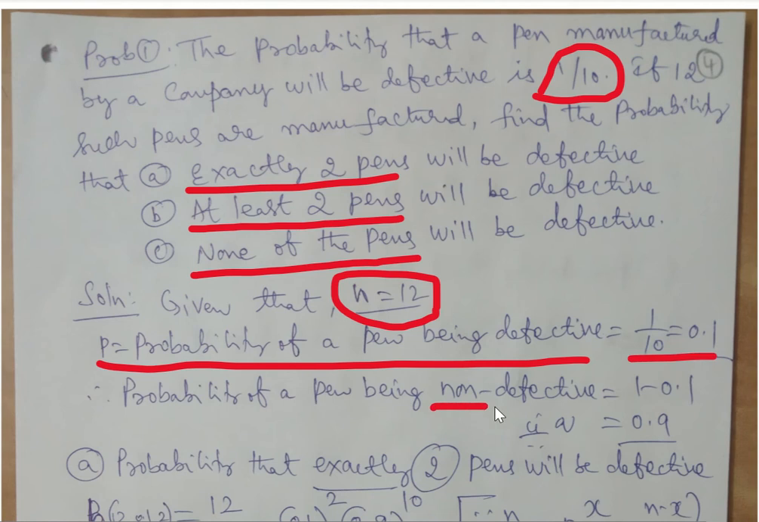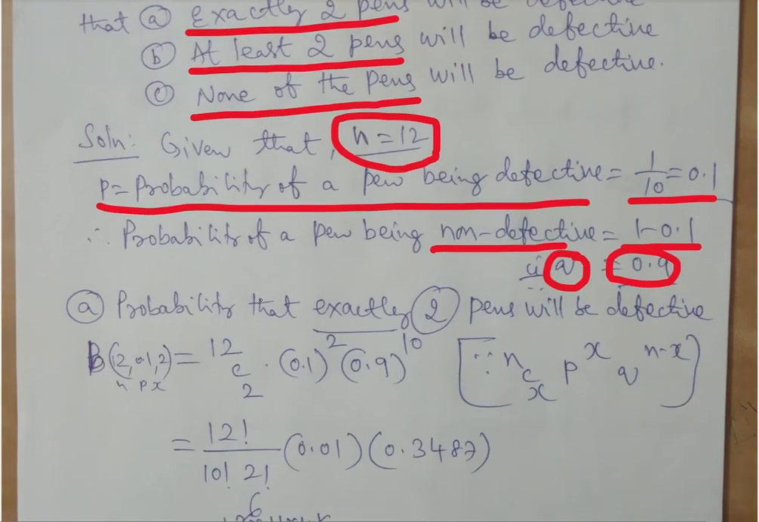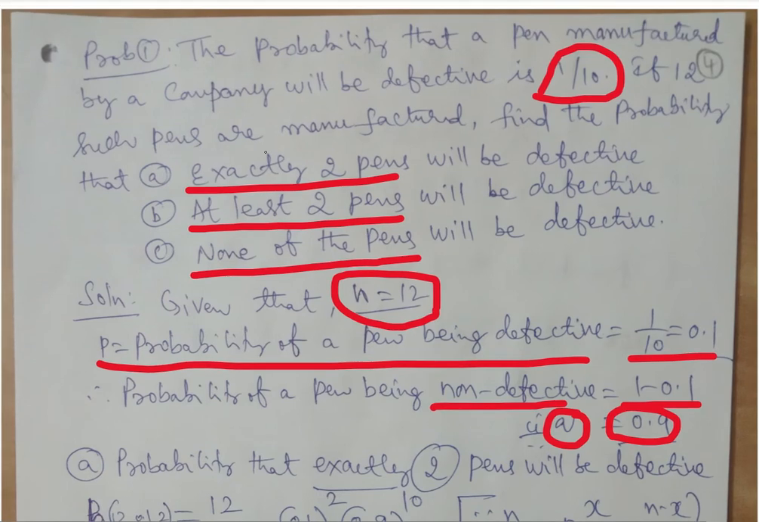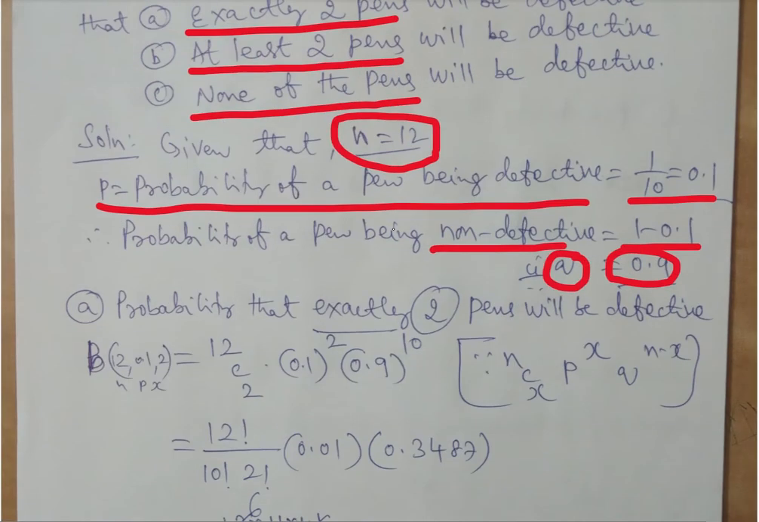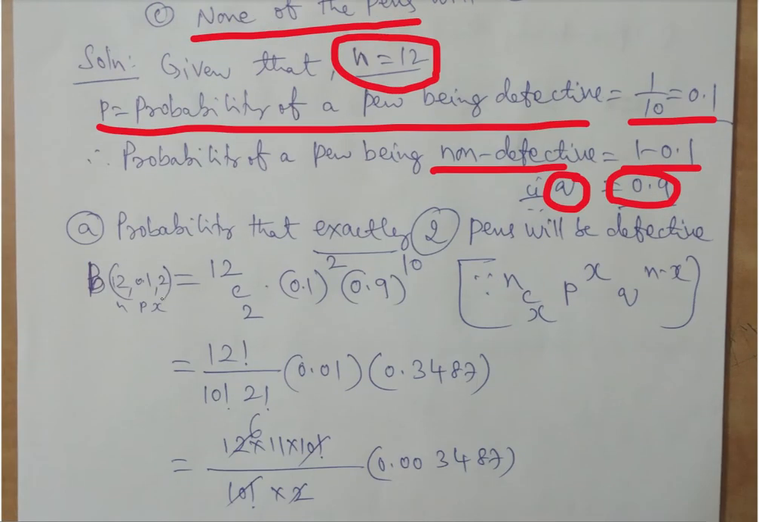The probability of a pen being non-defective is 1 minus 0.1, that is 1 minus p, which is 0.9, which is nothing but q for us. Now the first one: exactly 2 pens will be defective, that is x is equal to 2. So what is the probability that exactly 2 pens are defective?